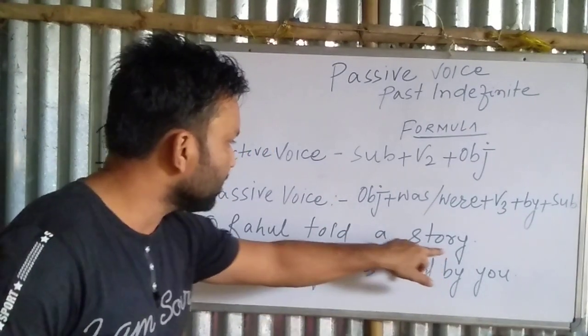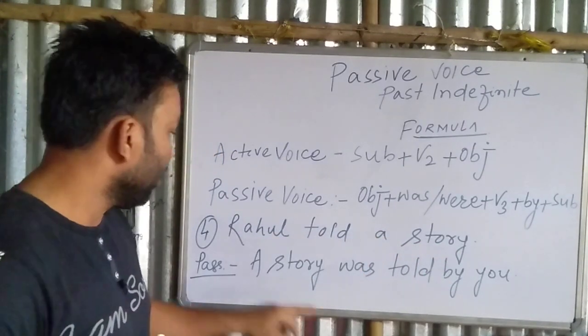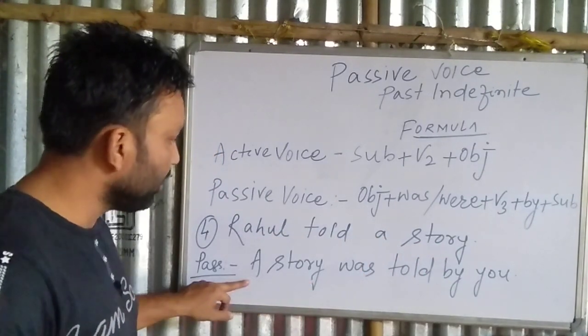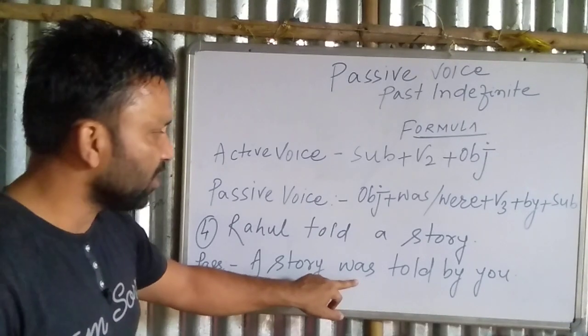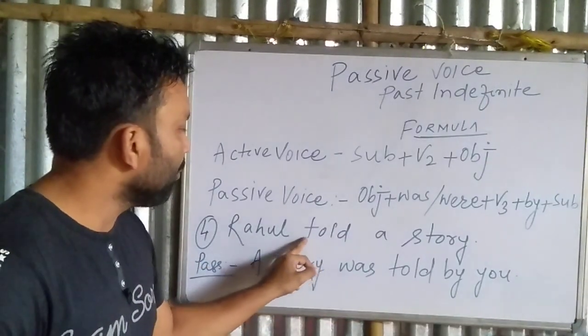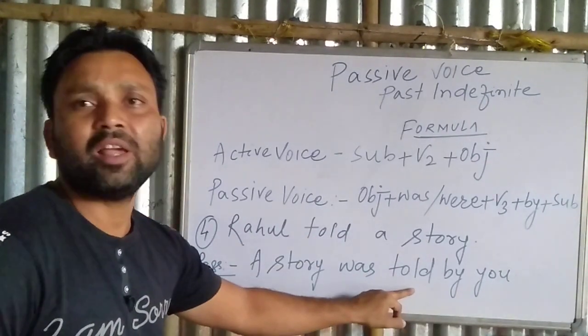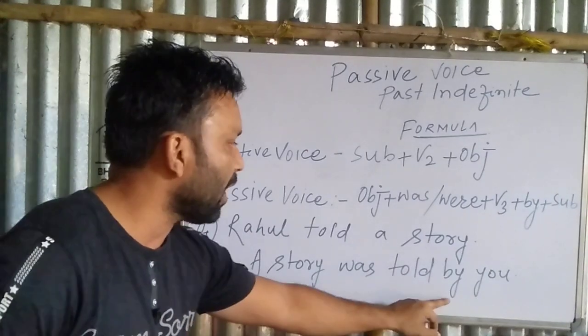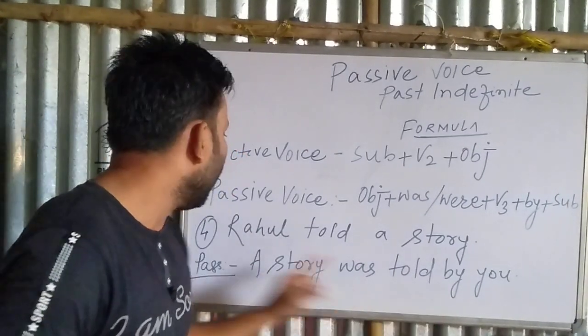What is the object? A story. So we will apply here a story, and then helping verb was, and then we will put told as verb 3 form, and then we will apply by according to the formula.